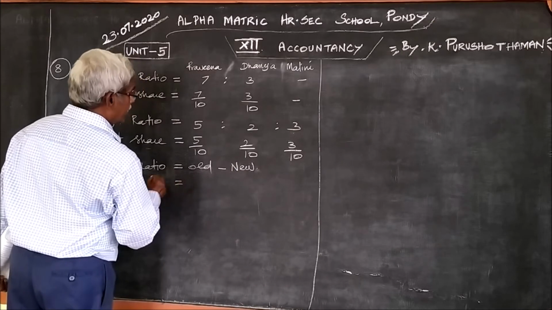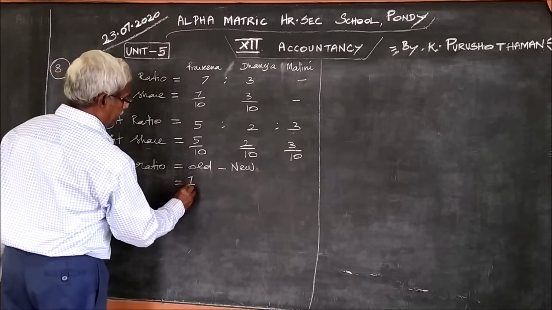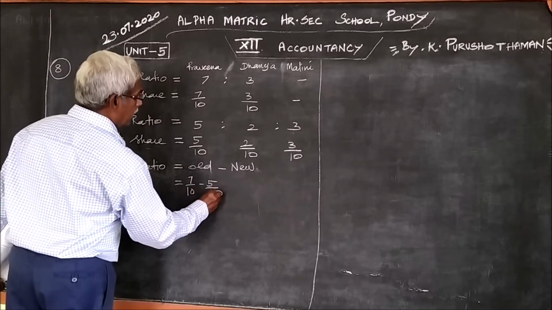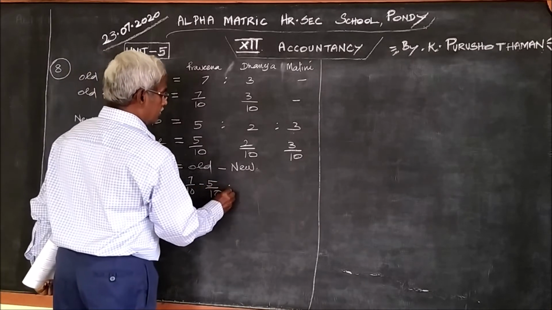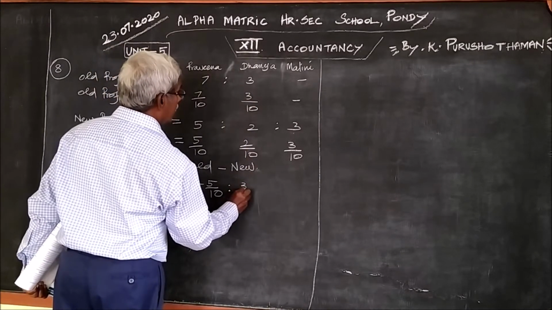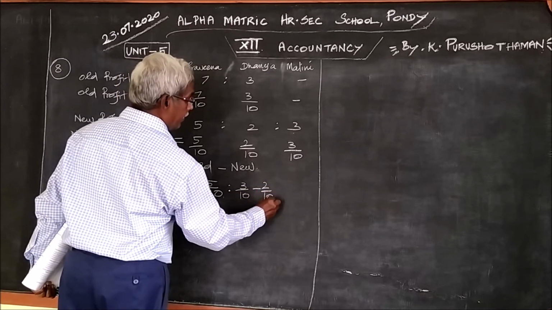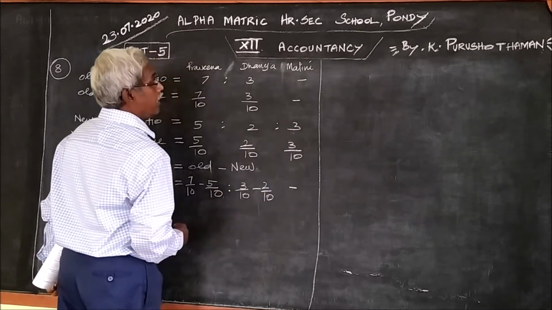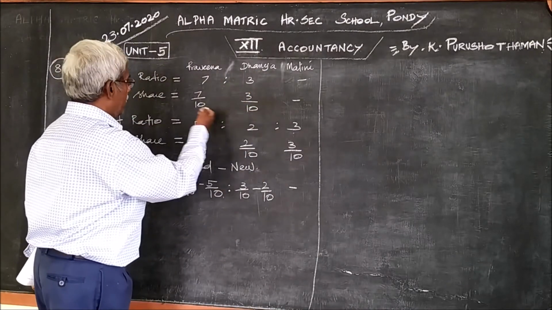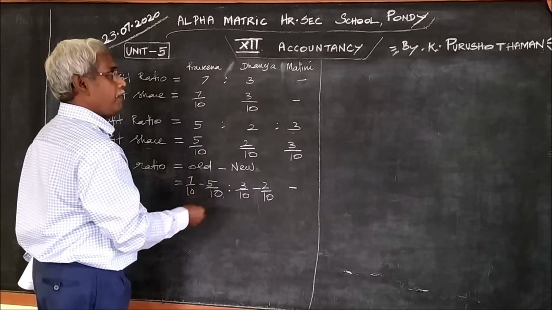So, in that case, what is Praveena's? 7 by 10 minus 5 by 10 is 2. What about Danya? Old one, 3 by 10 minus 2 by 10. There is no sacrifice for Malini because he is the receiver. Only these two, Praveena and Danya, are the losers.